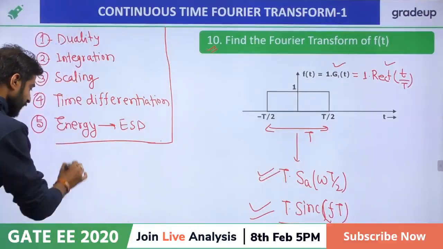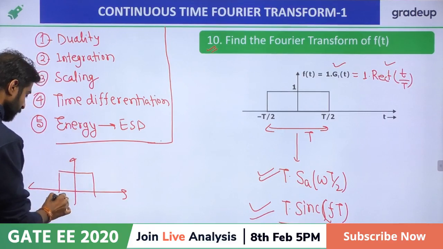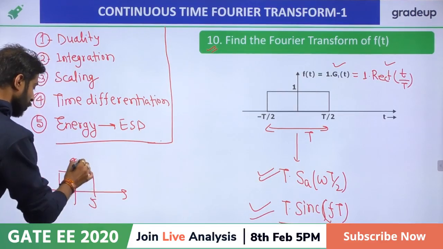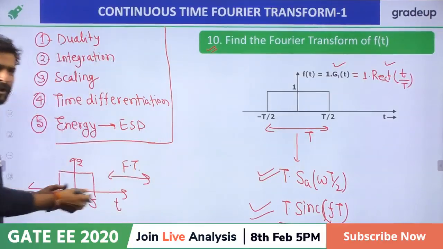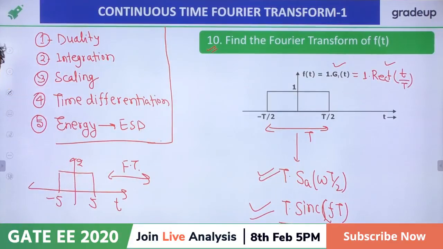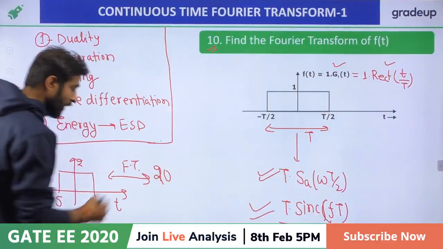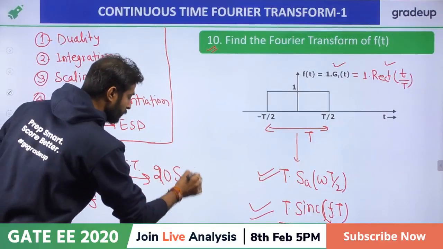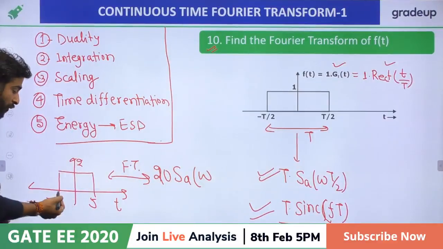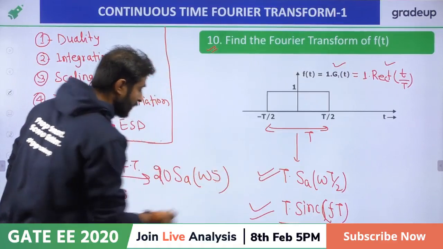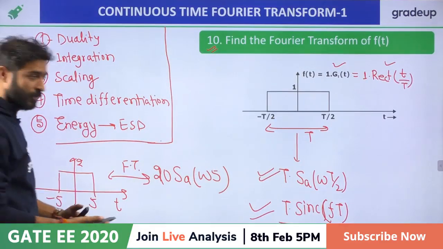For example, if I'm giving you one question, what is the Fourier transform of this function? -5 to 5 and 2 in time domain. Very easy my friends, very easy. We need to find the area. What is the area? 10 into 2, 20. So area sampling omega, total width divided by 2. Total width is 10 divided by 2, 5. That is the answer.